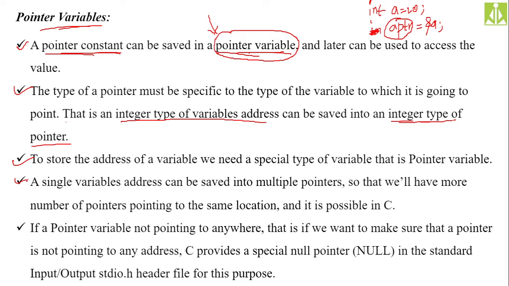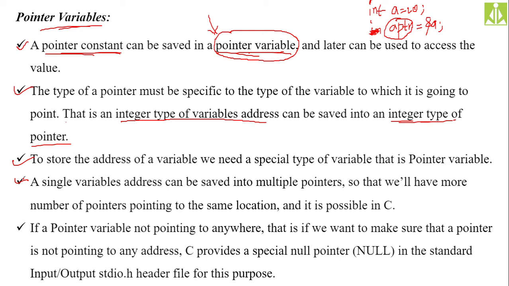If you create an identifier, you will have only one identifier to that memory location. If you create another identifier, that identifier will point to some other location. No two identifiers are going to point to the same location. But with pointers, more than one pointer can point to the same memory location.